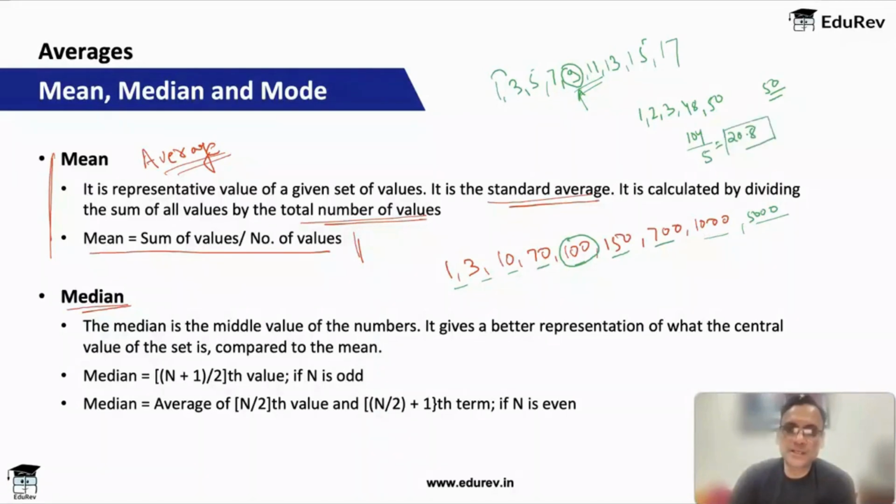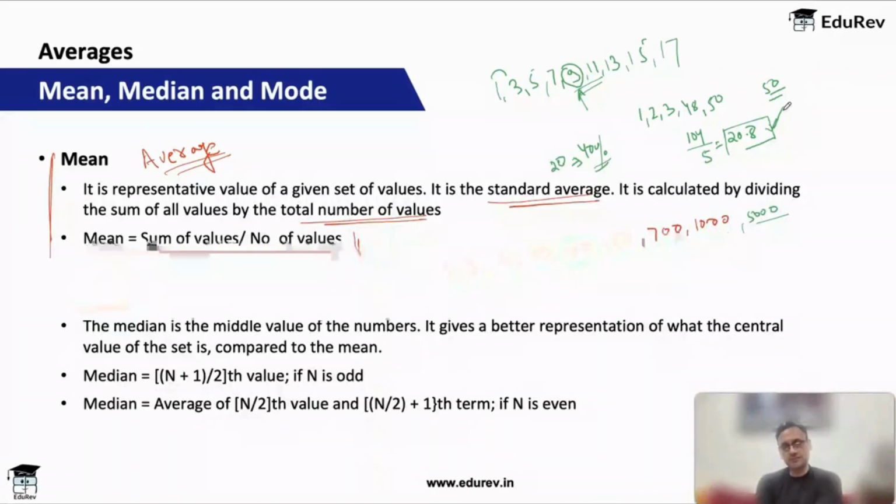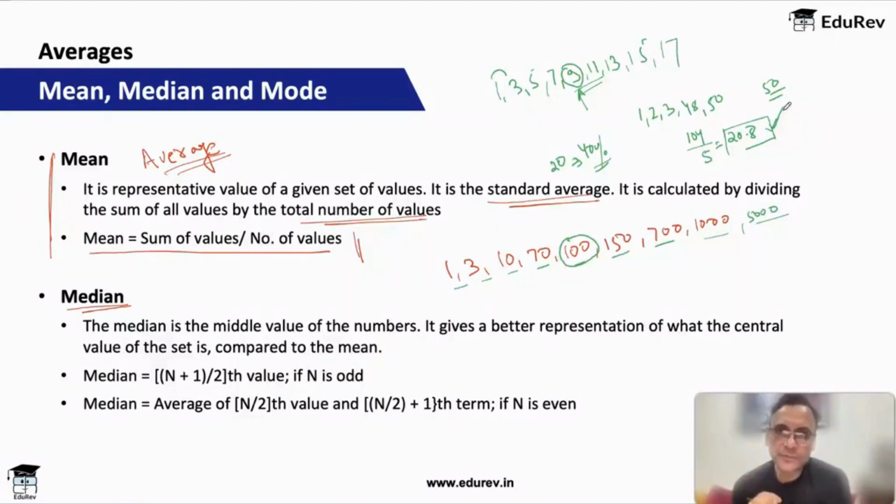Let's say the passing marks are 40%, that means 20. So the teacher can say that the average marks of the exam for the students is 20.8, so all students have passed, all students have done well, but that is not a correct representation, as you can see. A problem of average is that it is very heavily affected by the extremes. Values which are too low will pull down the average, and values which are too high will pull up the average. So average always gives you a slightly inaccurate picture. So a lot of times mathematicians look at mean also, and median also.